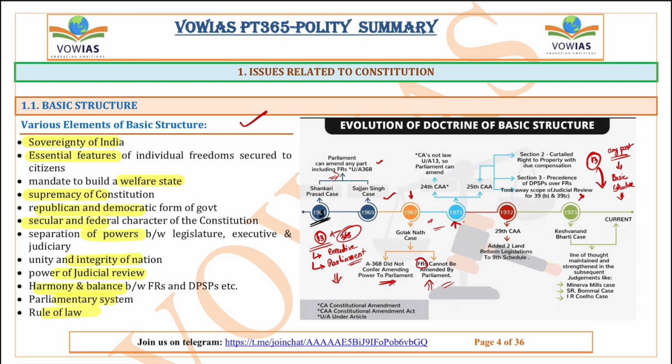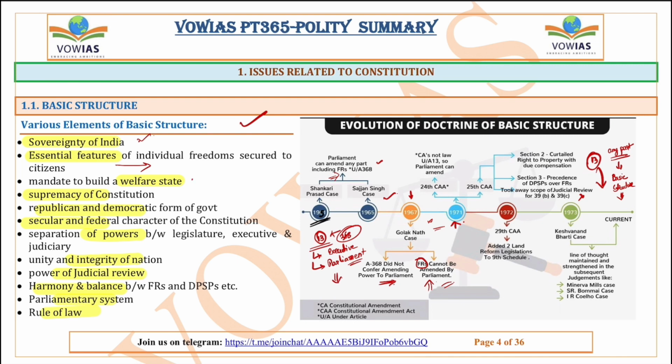The first is sovereignty of India. Sovereignty means no one above us, no one below us. India is sovereign in its decision making and it can take every decision on its own. India is not dependent on any other country or any other person. So India is sovereign. And next one, essential features of individual freedom secured to citizens. So it talks about the right to freedom.